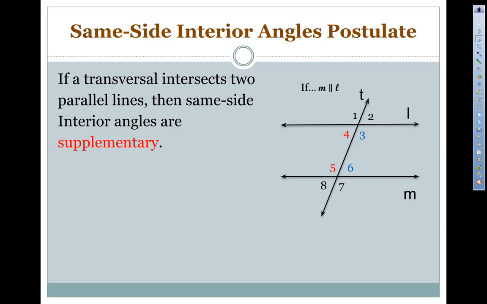So let's look at our first postulate, same side interior angles postulate. If a transversal intersects two parallel lines, then the same side interior angles are supplementary. So if you look here at angles 4 and 5 and angle 3 and 6, they're on the same side of the transversal and they are on the inside of the parallel lines. So they are supplementary, which means that they're going to add up to equal 180. So angle 4 plus angle 5 equals 180 and angle 3 plus angle 6 equals 180.